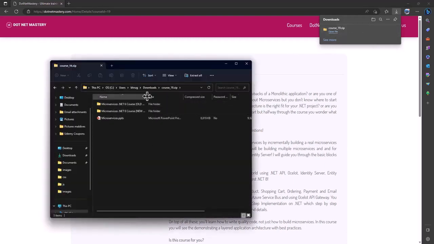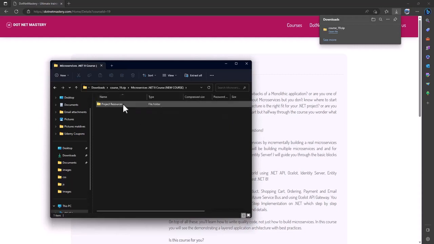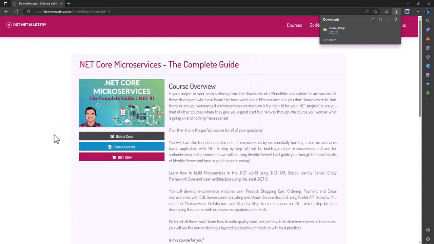If I open that here, you can see there are two folders. I have the content for the old course if you are taking that, but that will be removed in December of 2023. The current course is the .NET 8 course, and that is what you should be doing. There I have all the images, and in the snippets folder, I have the code snippets with HTML that we will use during the course. Make sure to download project resources before you continue in the next video.